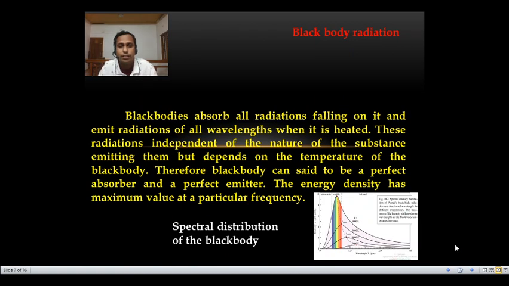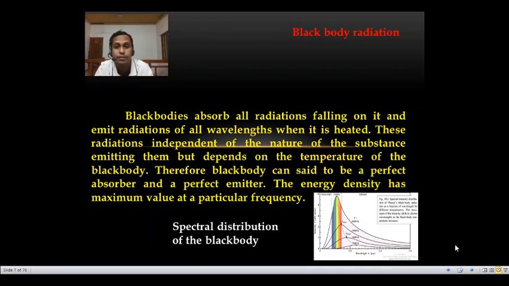Now we can see that the black body absorbs all the radiation that falls on it and emits radiation of all wavelengths when it is heated. That wavelength depends upon the vibrational frequency of the atom. These radiations are independent of the nature of the substance.